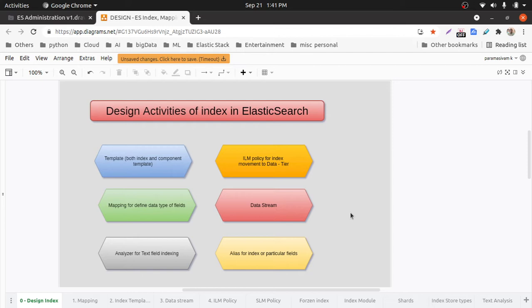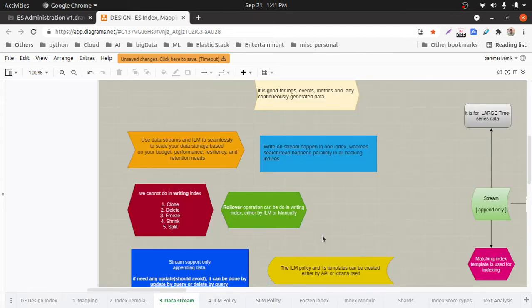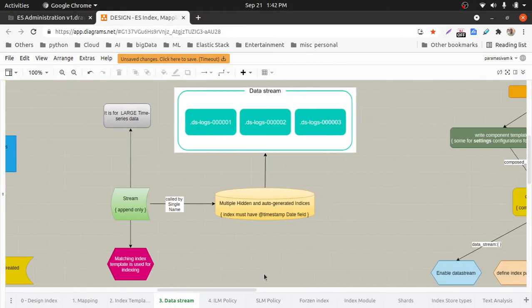But a data stream will have many hidden indexes. We call those hidden indexes backing indexes. Only one index is used at a time, and that is for writing. Whenever ingestion is happening, let's say the data stream has 3 backing indexes. The most recent one, the third hidden index, is used for writing. But whenever we send any reading request, all the reading happens in parallel, in all the indexes. That is one of the advantages of preferring data streams.